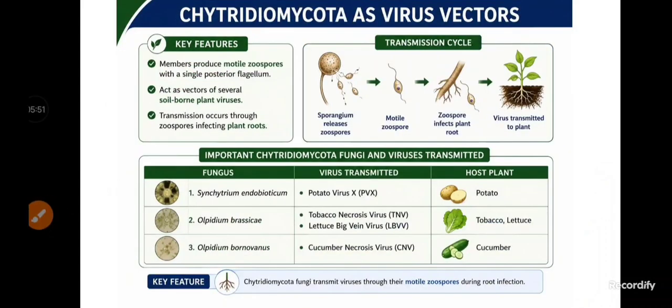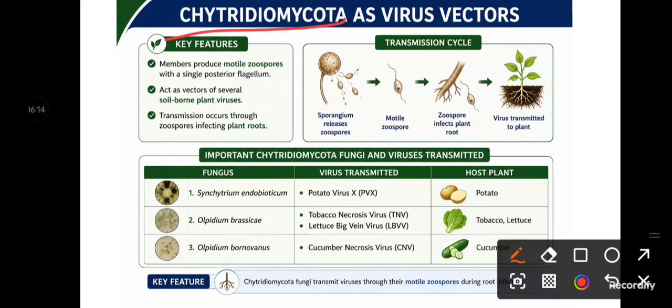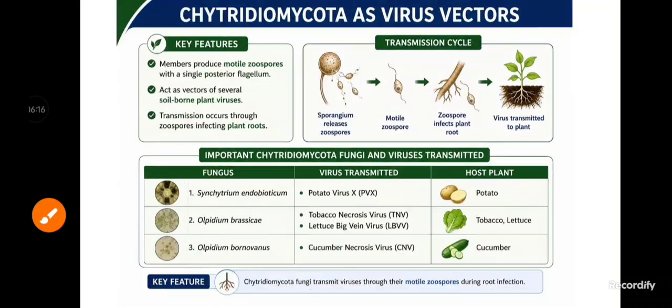Next, I have already discussed in the plant virus transmission video that two phyla of fungi are reported as vectors for plant virus transmission: the Chytridiomycota and the Plasmodiophoromycota.